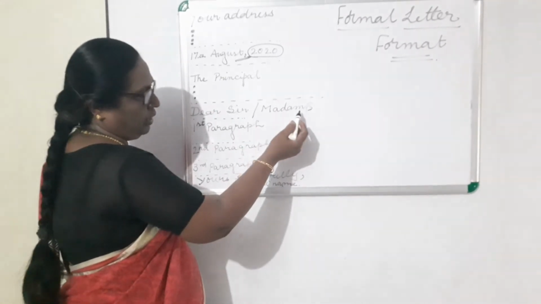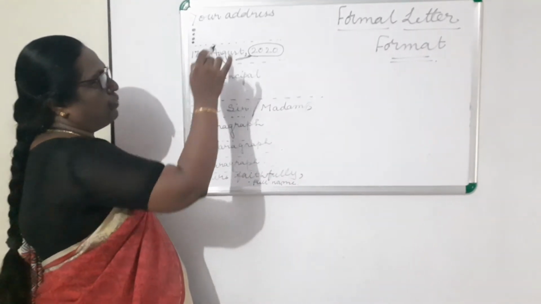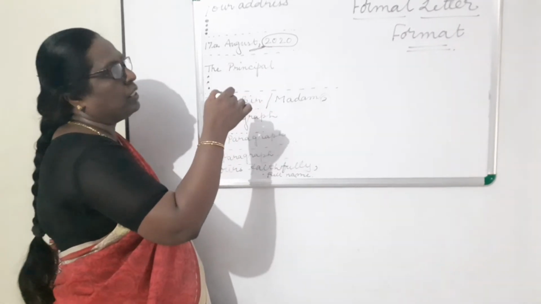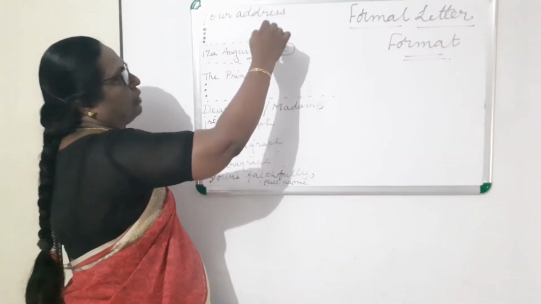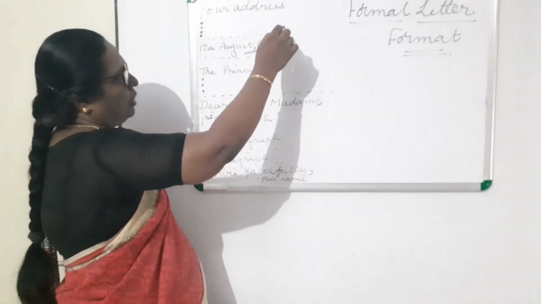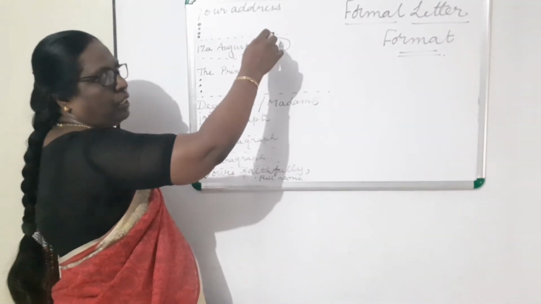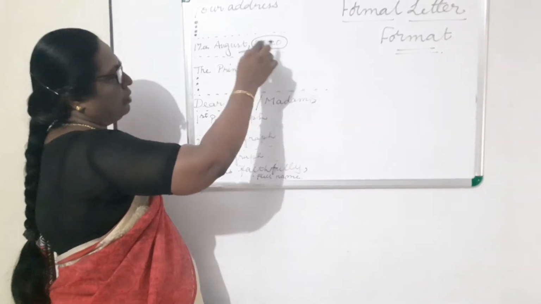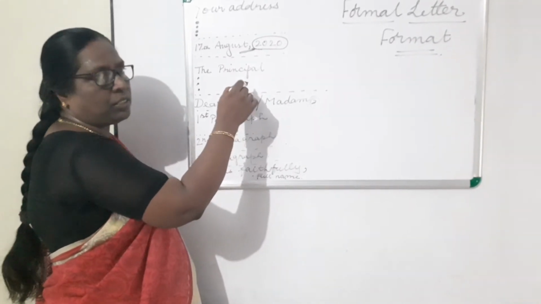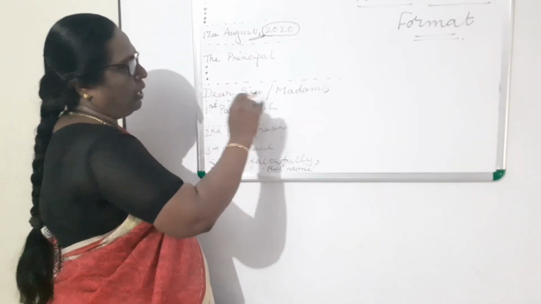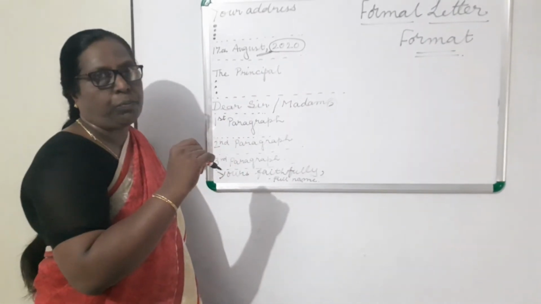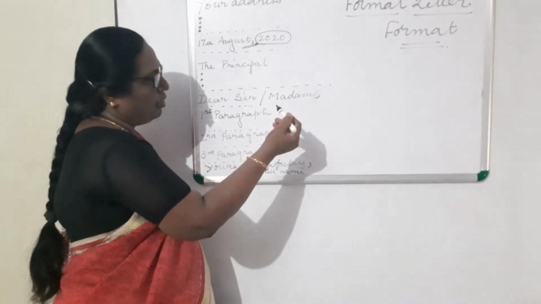You will not get any mark for this line. Every part of the format has its number to be given, so for everything they will put a tick and give marks. For your address, separate number. For the date and month, separate number. The address of the person whom you are writing to, separate number. And this salutation also has a separate number. So you will put this comma.